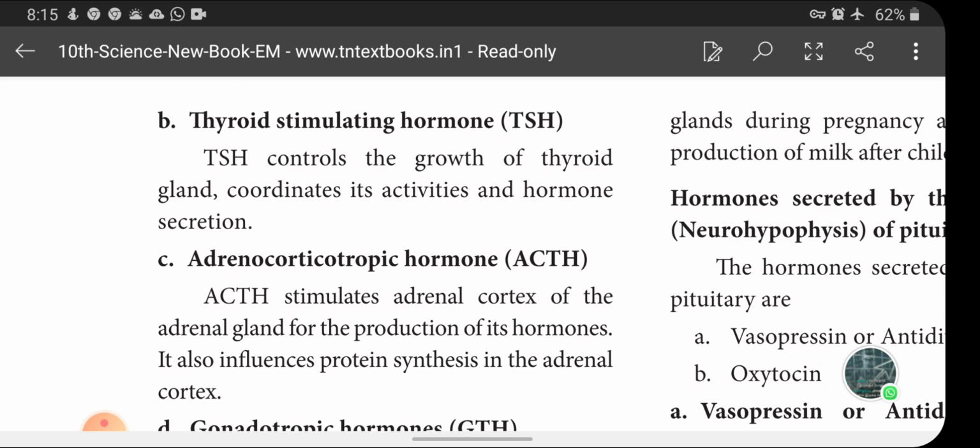It controls the growth of the thyroid gland, coordinates its activities and hormone secretion.